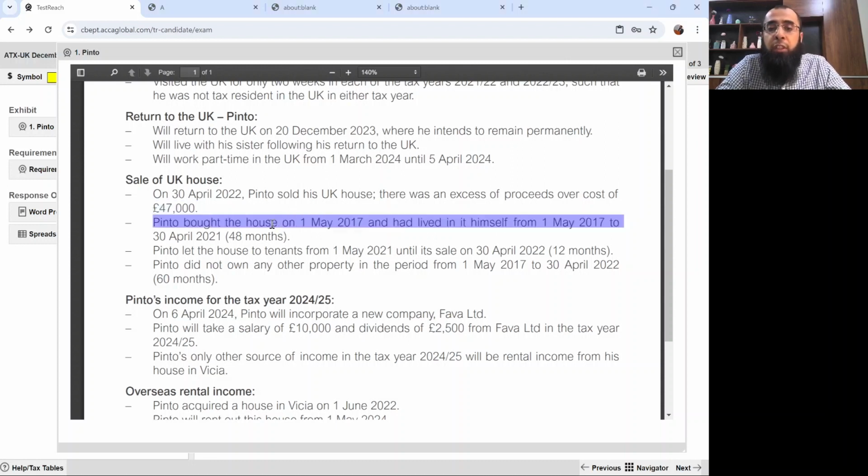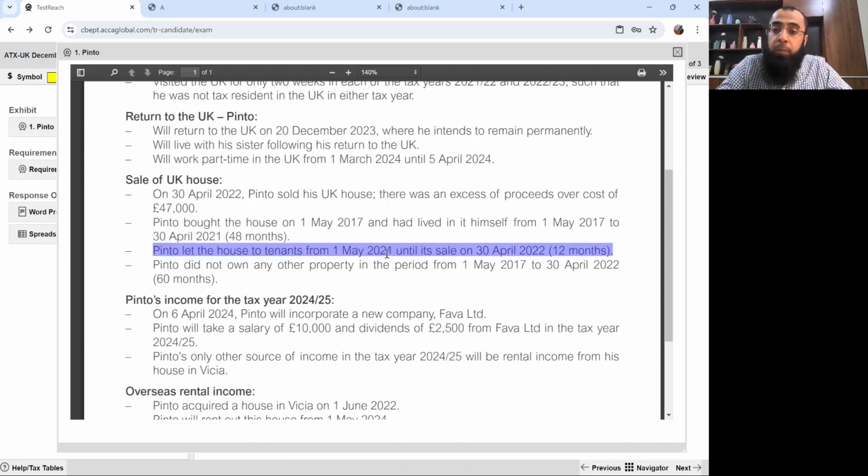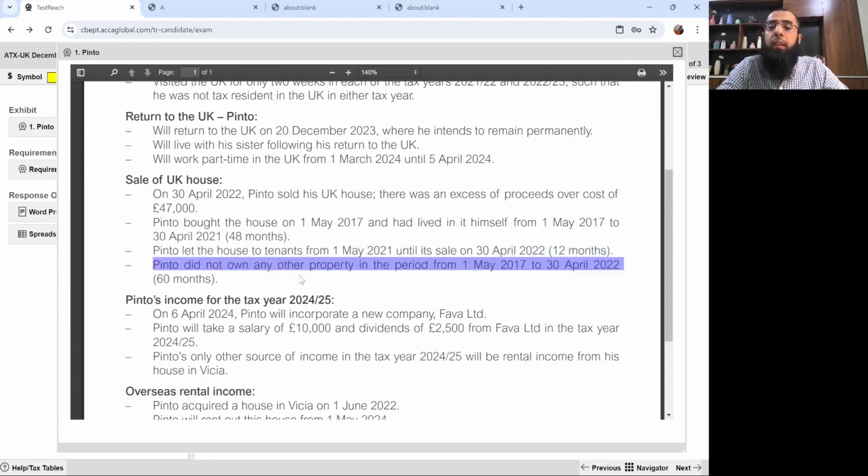Pinto bought the house on 1st May 2017, and he lived in it himself from 1st May 17 to 30th April 2021, 48 months. Pinto let the house to tenants from 1st May 21 until the sale on 30th April 22, 12 months. Pinto did not own any other property in the period from 1st May 17 to 30th April 22, the 60 months period. So apparently he's referring to private residence relief because he had actually lived in the house also. He didn't have any other property during that period.